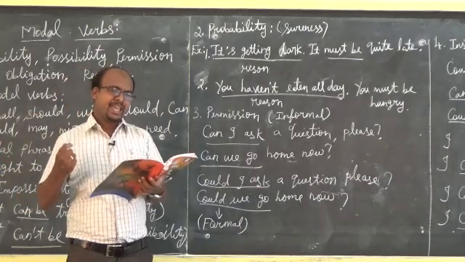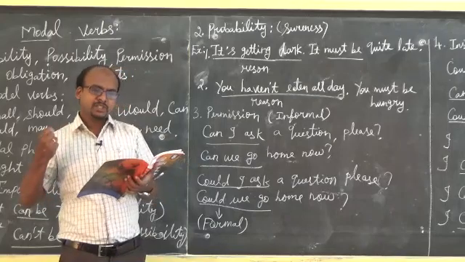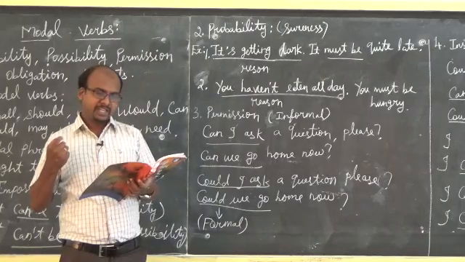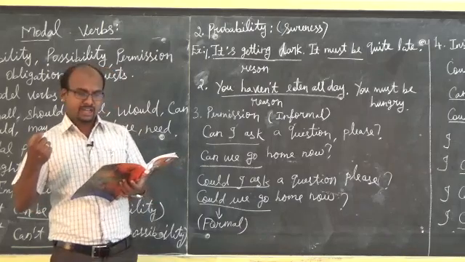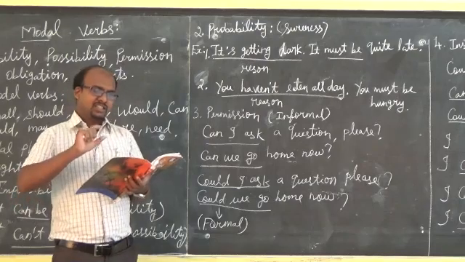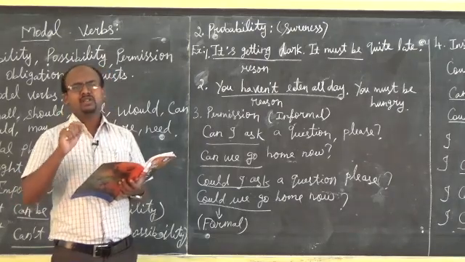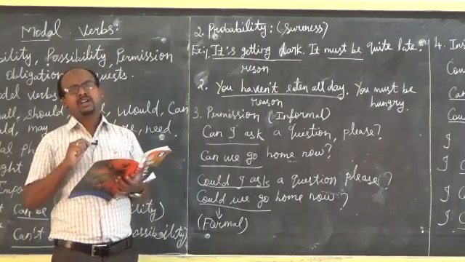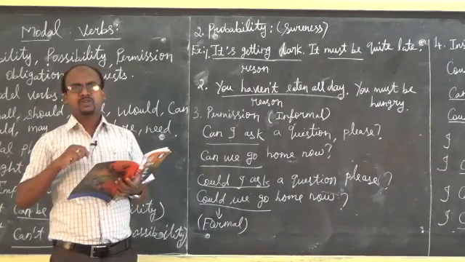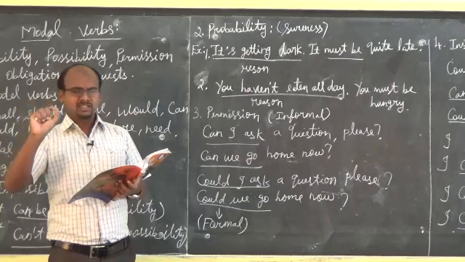Second one, may. May is used to express a possibility. I may be home late. It expresses possibility. I may be at home today, I may be at home tomorrow. There is a possibility.